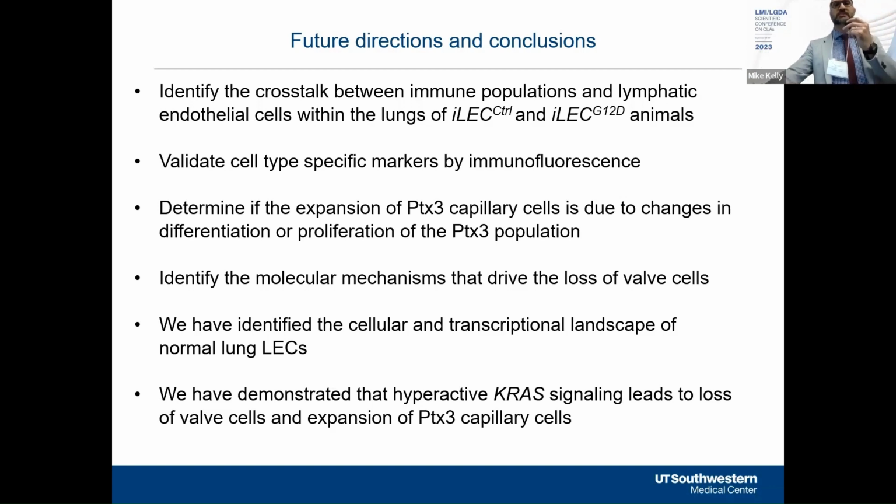So to conclude, we've identified the cellular and transcriptional landscape of normal lung lymphatic endothelial cells, and we've demonstrated that hyperactive RAS signaling leads to the loss of valve lymphatic endothelial cells and the expansion of this PTX3 population.